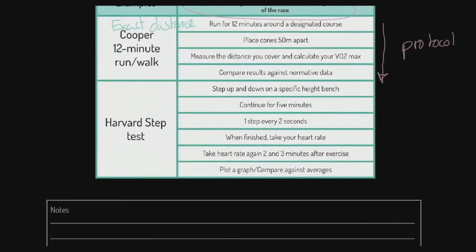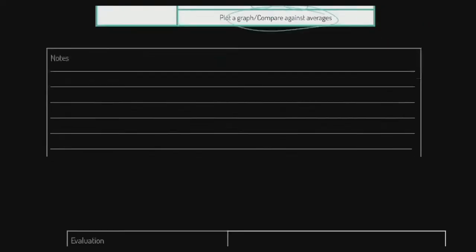Harvard step test. How do we do this? Performers step up and down a specific height bench. We do that for 5 minutes exactly. There's one step every 2 seconds. I'm sure you've had a go at this. And when finished, we take your heart rate. We take it again after 2 and 3 minutes, and we plot a graph to compare the recovery of heart rate from that exercise. That is our protocol, folks, and you need to get that sort of learned and understood.